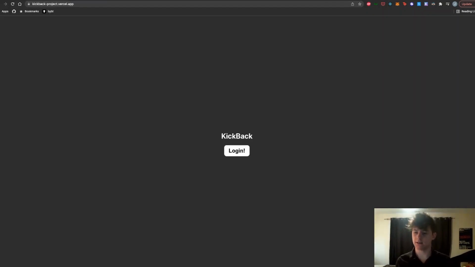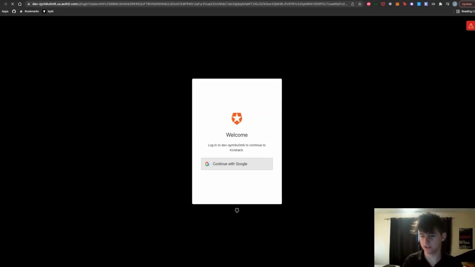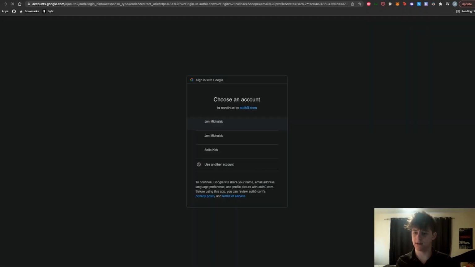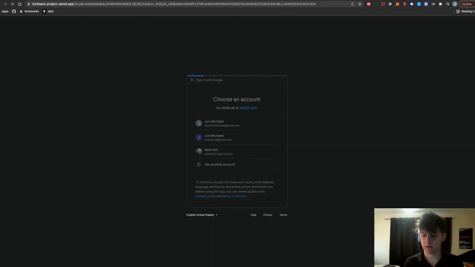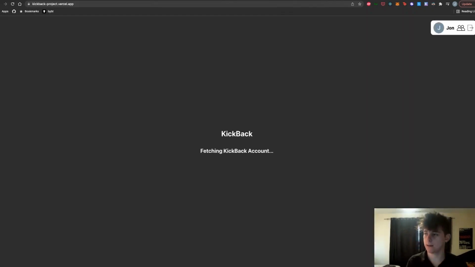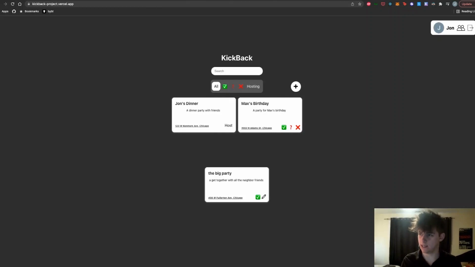It's located at kickback-project.vercel.app. I'll click login, and we've decided all users should log in with their Gmail account just so we don't have to store usernames and passwords. So I'll select my account here, and I'll be redirected back to our page. Fetching Google, fetching Kickback, and we pull in the user's name and avatar from their Google account.